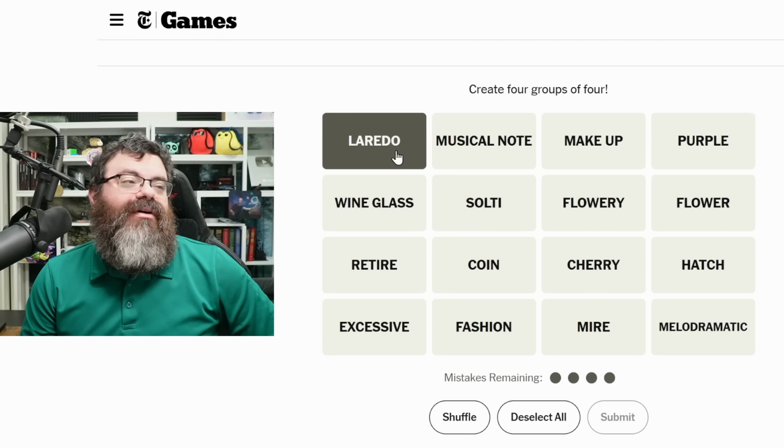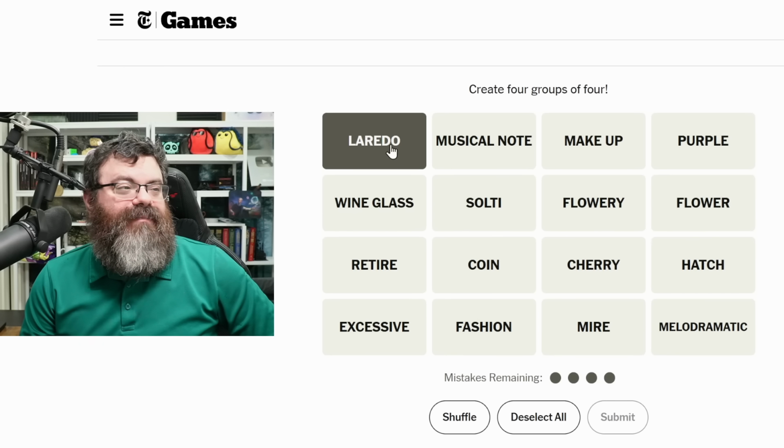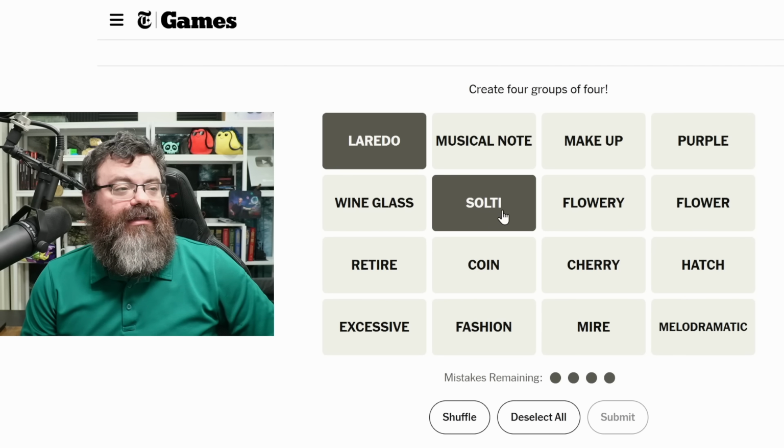Whenever it's a word I don't know, I think, okay, are we expected to know it? Or are we instead using the letters? One thing I'm seeing is this is la, re, do. This is made up of solfege. Do, re, mi, fa, sol, la, ti, do is solfege. So it's made up of that, la, re, do. And then sol is actually spelled S-O-L, and then T. So these are words made out of solfege syllables.